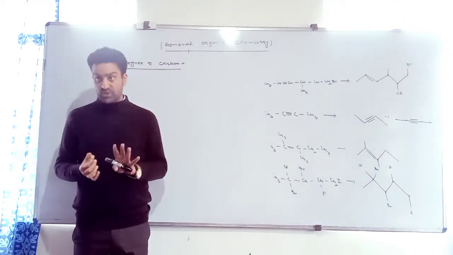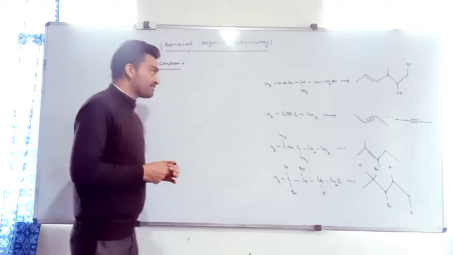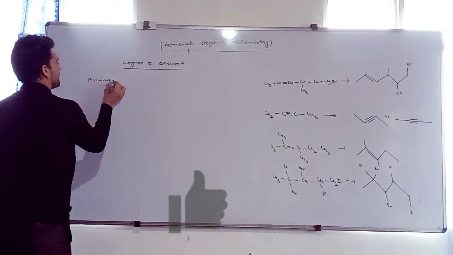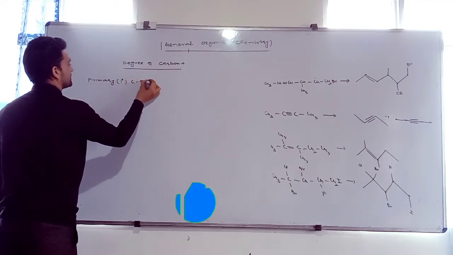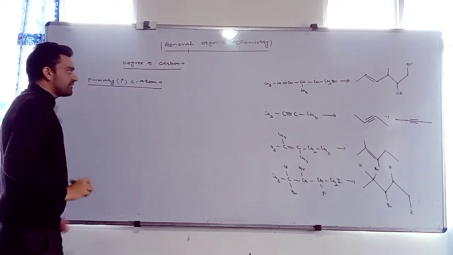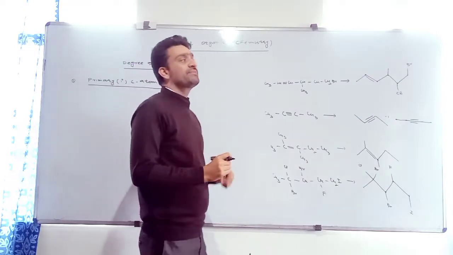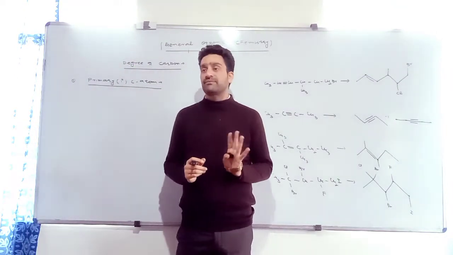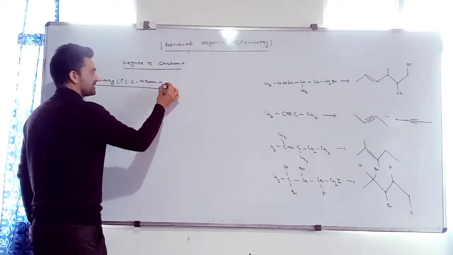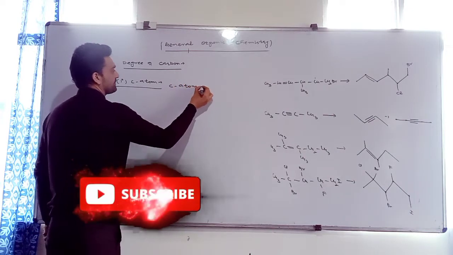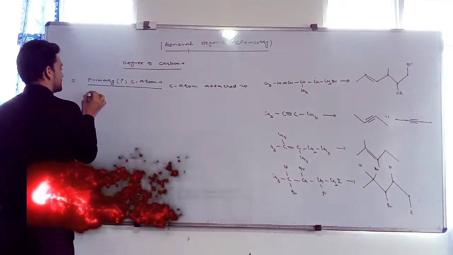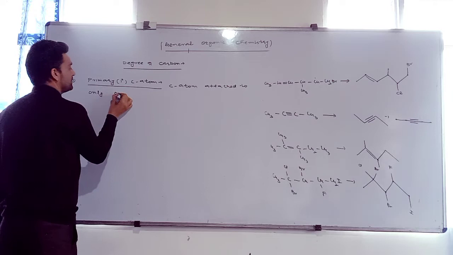Four types of carbon atoms on the basis of degree. The first type we call primary, or 1 degree carbon atom. What is a primary or 1 degree carbon atom? It is that type of carbon atom which is attached to only one other carbon atom. I can write it: carbon atom attached to only one other carbon atom.